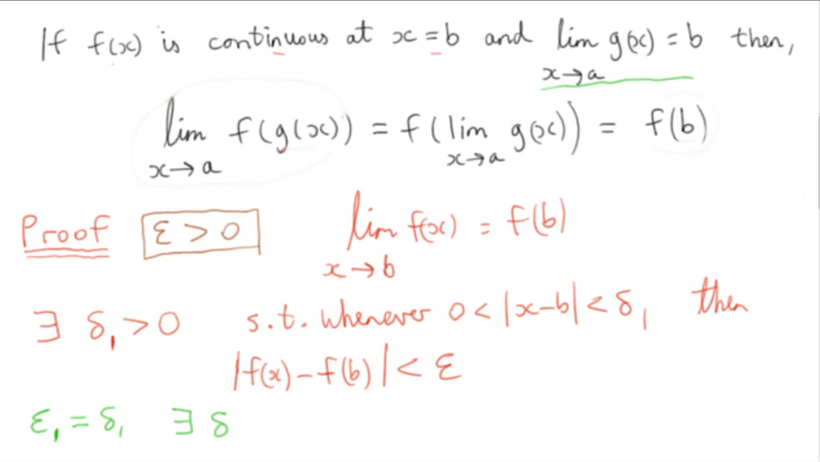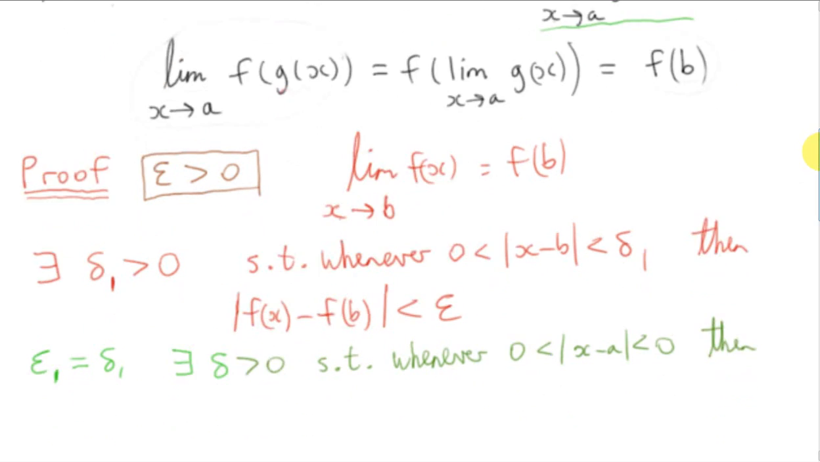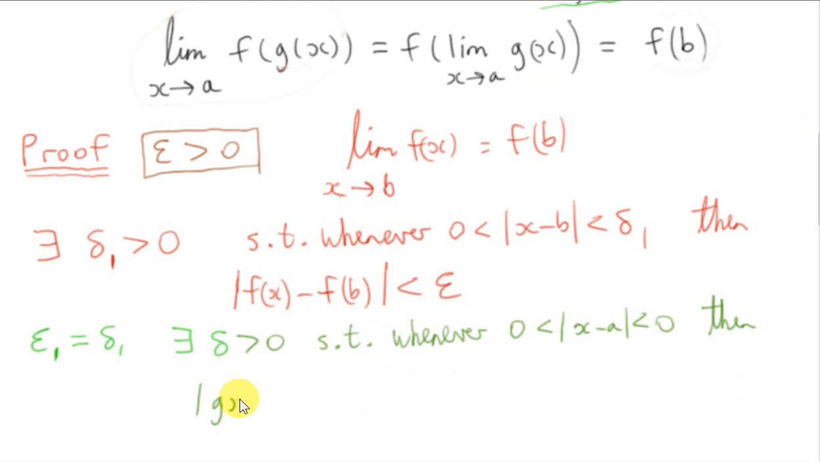Anyway, there exists delta greater than 0 such that whenever x is within delta of a, but x is not equal to a, x is approaching a but never reaches a, then g of x is within epsilon 1 of b. So the distance between g of x and b is less than epsilon 1. And we're letting epsilon 1 be delta 1. So we're free to choose anything for epsilon or epsilon 1 here, and we're choosing it to be delta 1 to make this proof work.